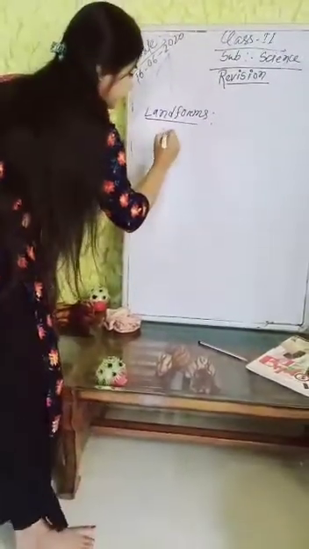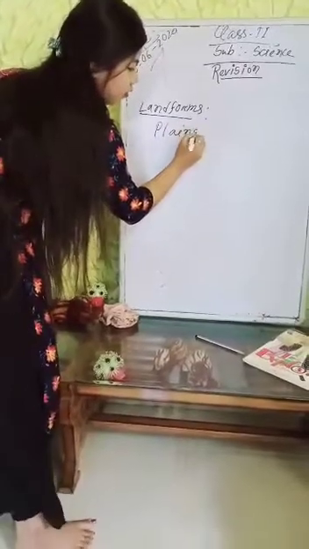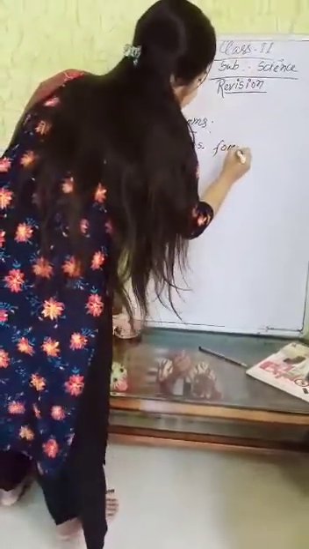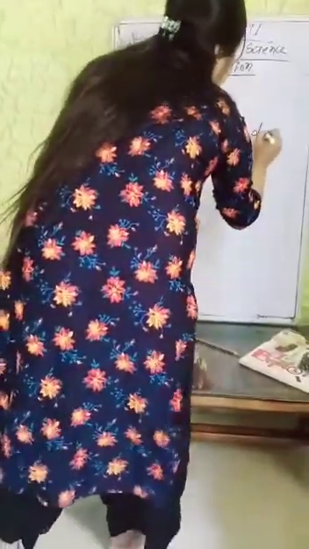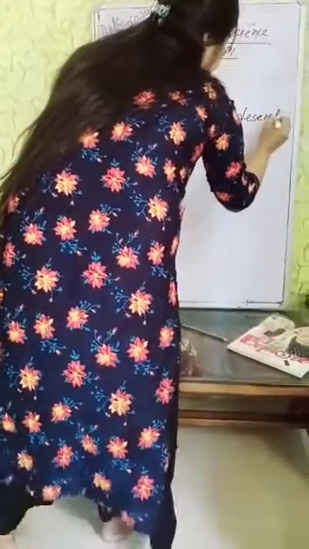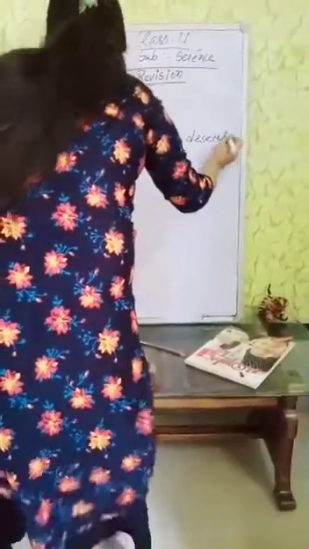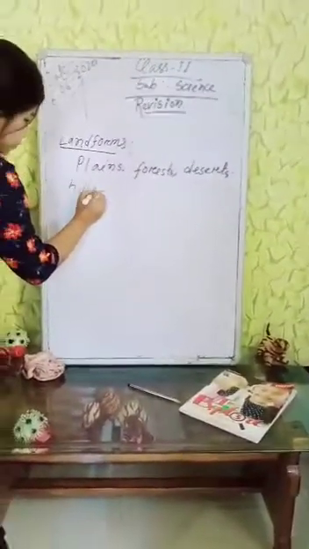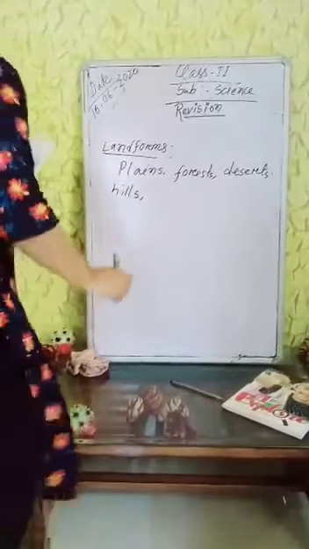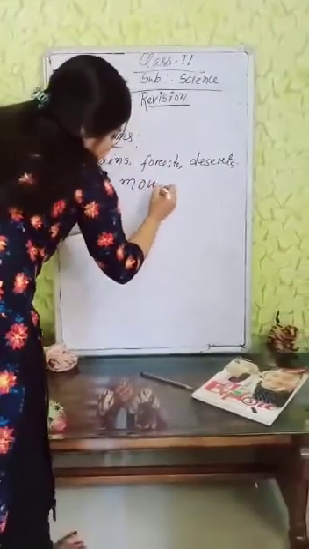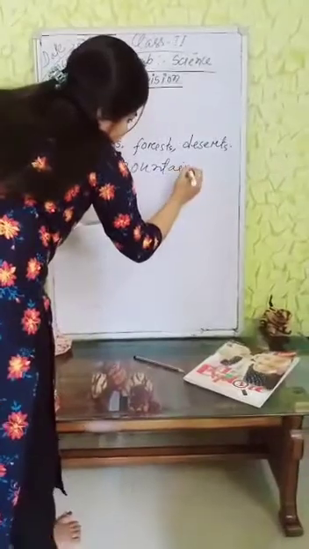landforms like plains, forest, desert, hills, mountains, and valleys.